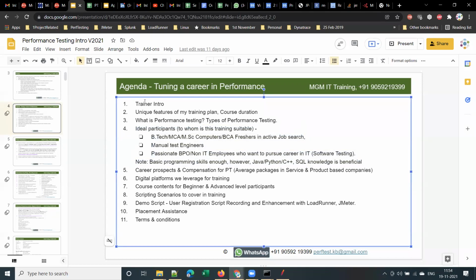Now coming to today's agenda. I'll give a brief introduction about myself, the unique features of the training plan and course duration. What is performance testing, and what are the different types of performance testing? Who are the ideal participants, for whom this training is suitable? What are the career prospects and compensation for performance testing, including average packages in service-based and product-based companies? What digital platforms I am leveraging for training, course contents for beginner and advanced level participants, and scripting scenarios to cover in the training. I will go through all these one by one.